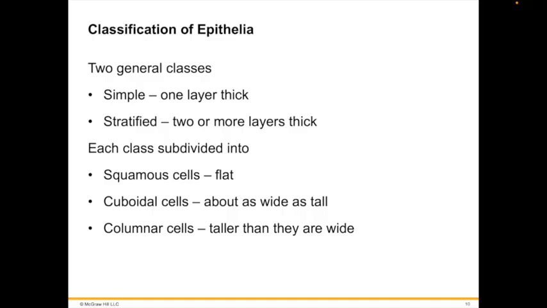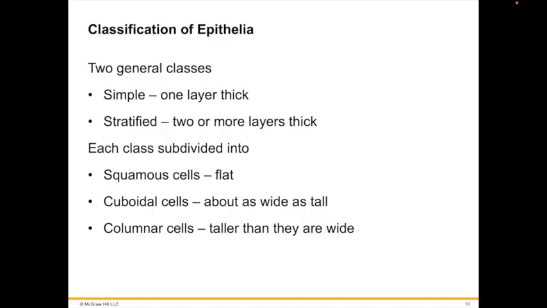A simple epithelium is one cell layer thick. That means all cells are attached to the basement membrane and have an apical end. A stratified epithelium is two or more layers thick, where one layer is attached to the basement membrane, and one layer opens to the lumen or the outside, with a layer or more between. Pseudostratified epithelia look like they are stratified, but they're actually a single layer where cells are attached to the basement membrane, and only some of them reach the free surface.